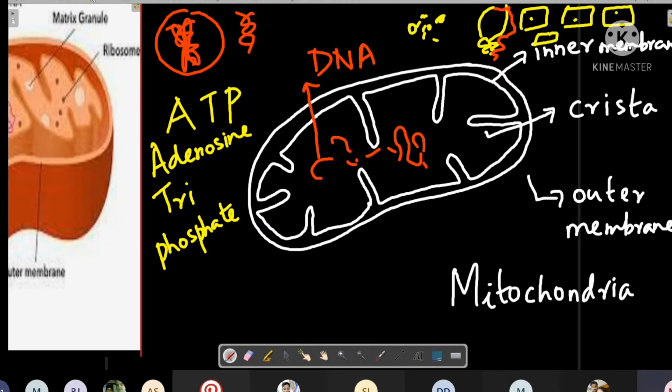After these nutrients go to the cells, now I'm putting green color as nutrients, okay? So after these nutrients go to the cells, what will happen? What will the cell get? When you eat food, what will you get? Energy. Very good, very good. So when you eat food, you get energy.